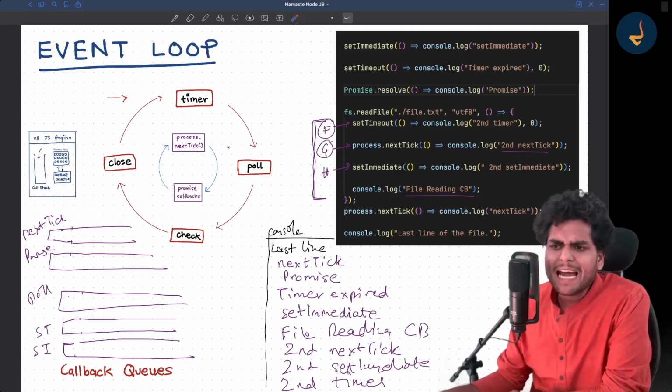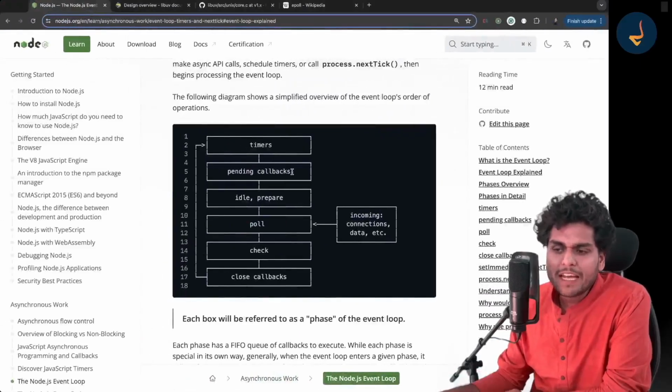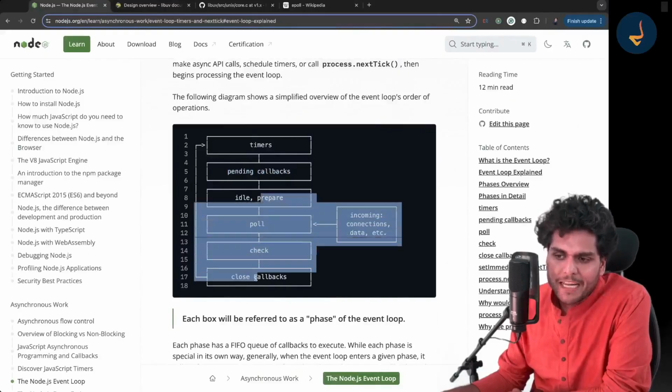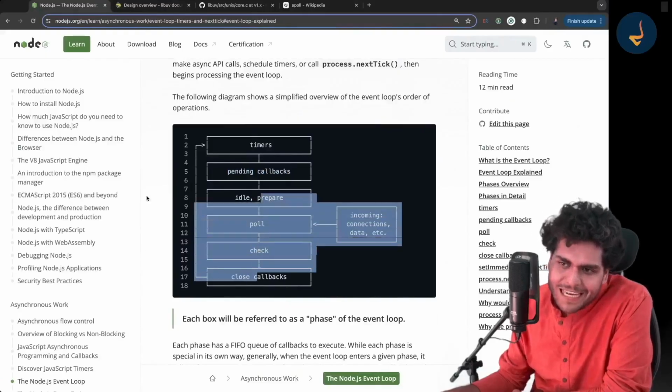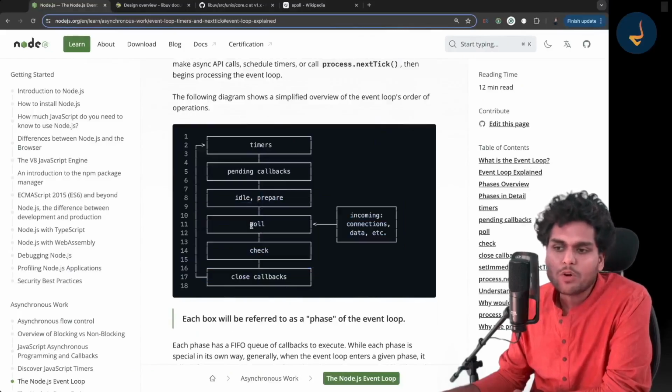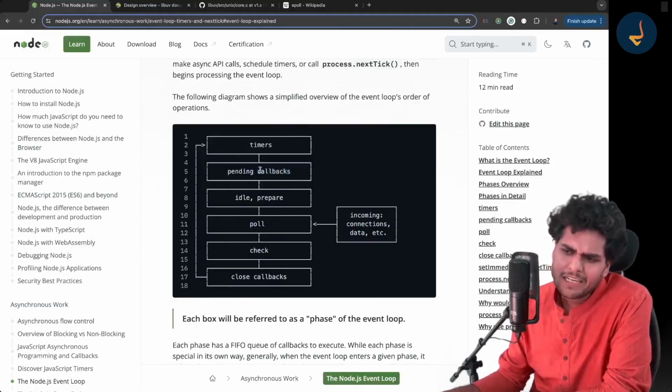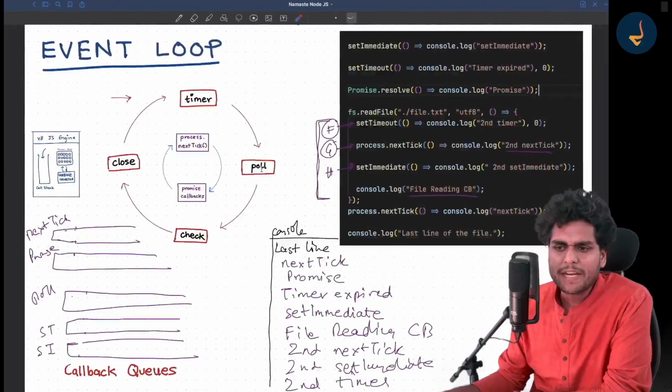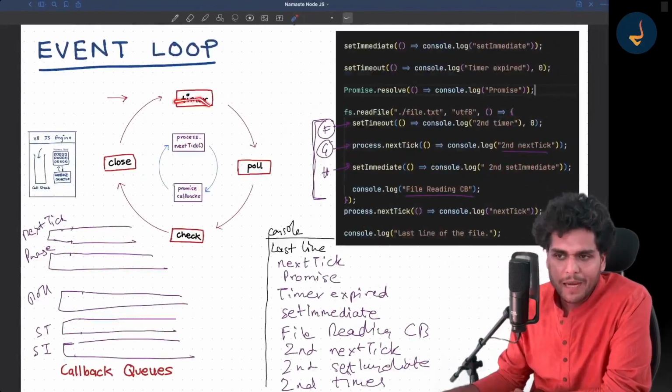In that case, there is a phase which is known as pending callbacks. Suppose there are some pending callbacks, so it can happen in the next cycle. If there are some IO callbacks which are pending, which will not be executed in the poll phase, they can be executed in this pending callback phase. That is where this phase is. This is not a very important phase. That is why I did not make it over here.